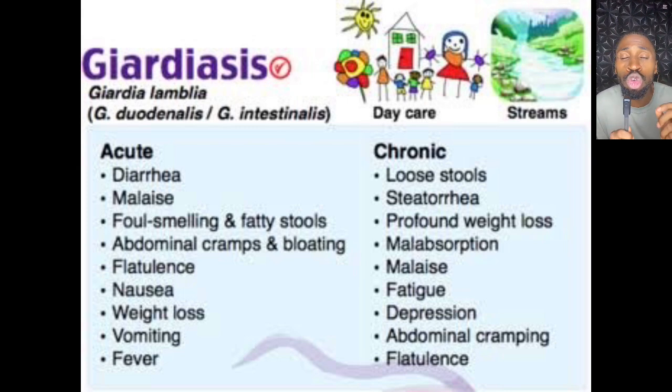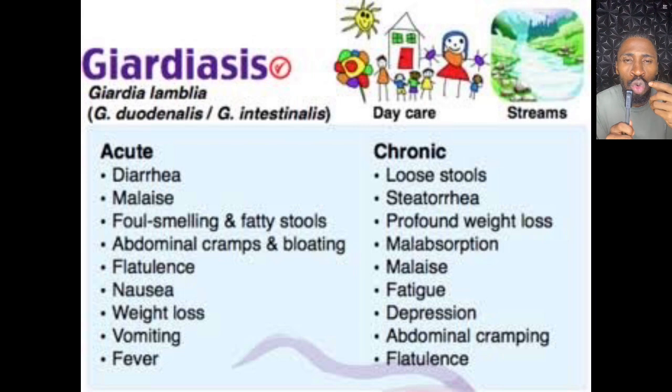Malabsorption, no nutrient will be able to be absorbed due to the loss of structural integrity of the intestinal mucosa. The villi are damaged, so villus atrophy can occur that leads to malabsorption. There can also be steatorrhea, because first of all, fatty food will not be absorbed. You will always see yellow-like feces coming outside, so there will be steatorrhea, villus atrophy.